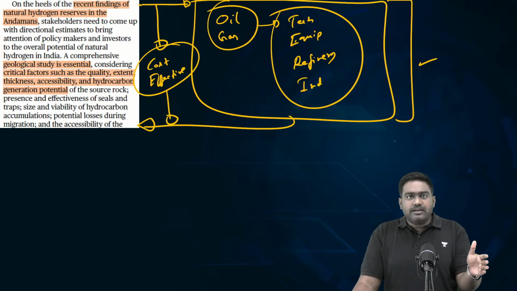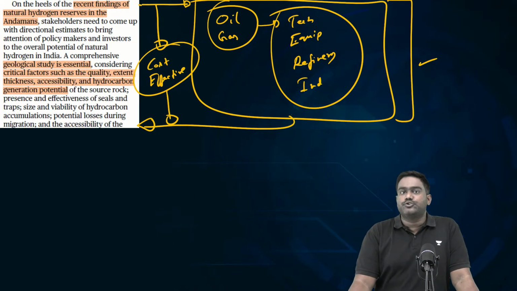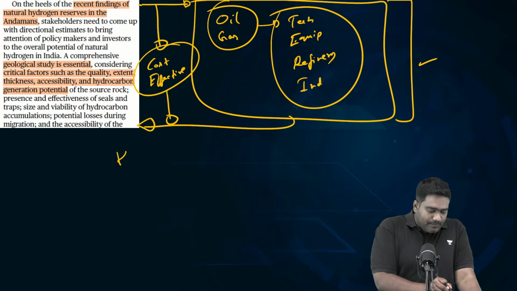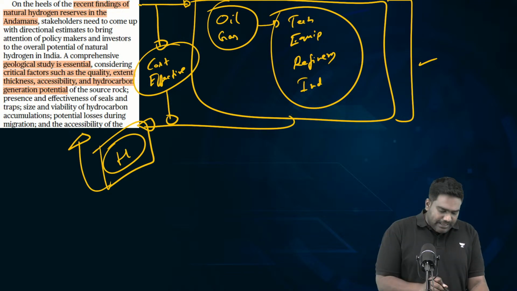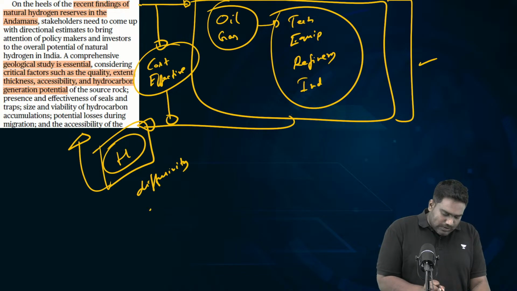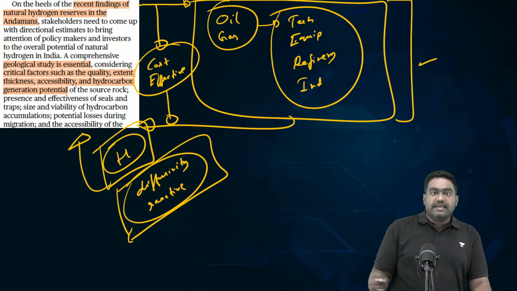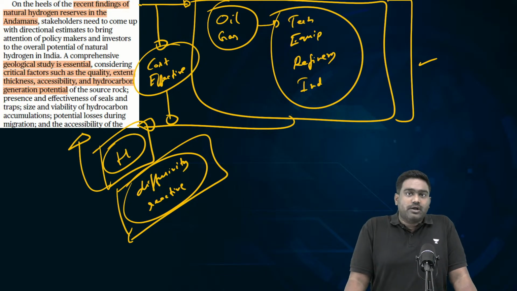Now, this has to be realigned towards alternate fuels like hydrogen. Because see, hydrogen has a very small molecular size. Also, it has very high diffusivity. It is also highly reactive. It reacts with the environment. It is known to corrode metal, cement.